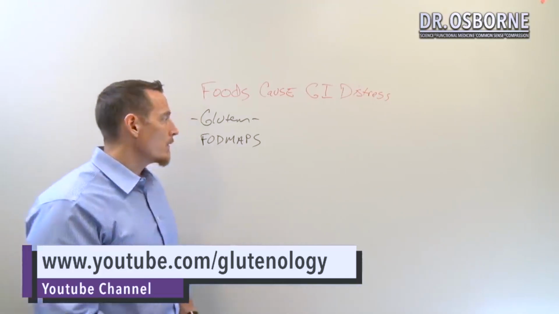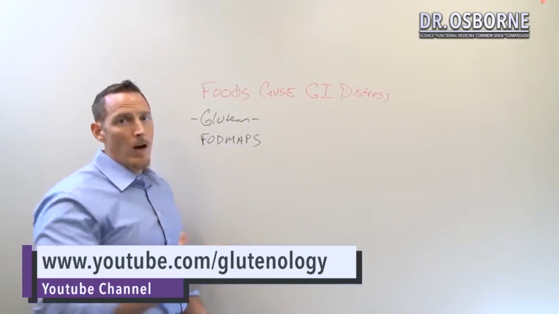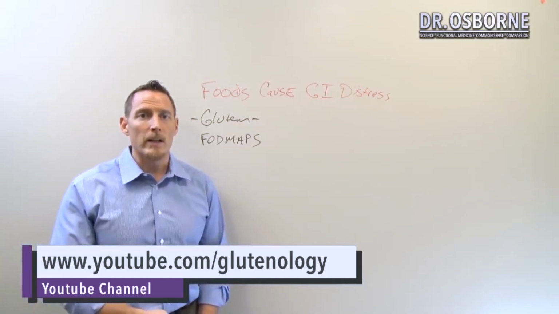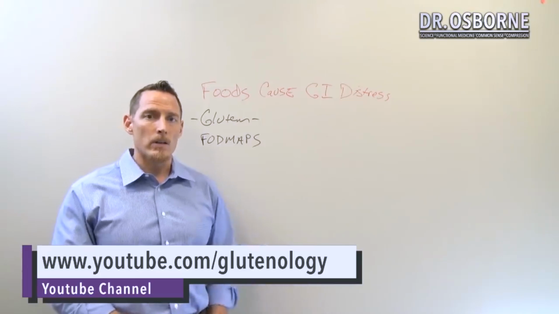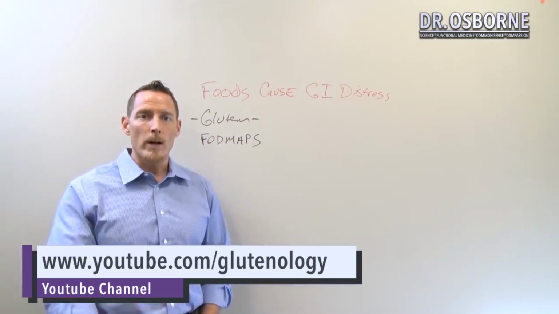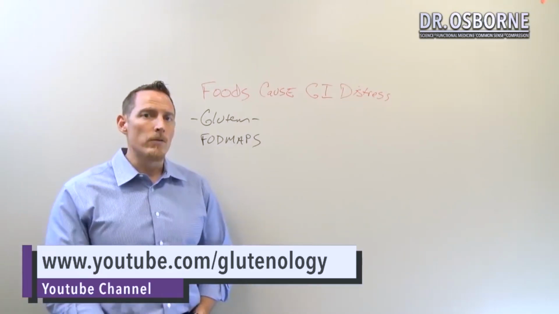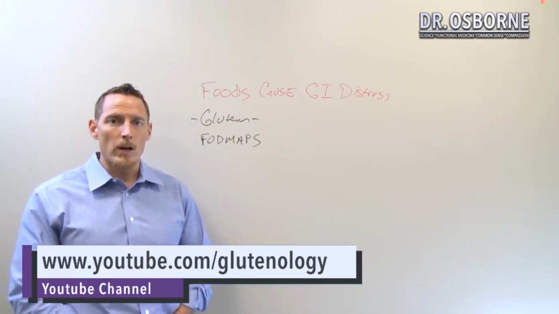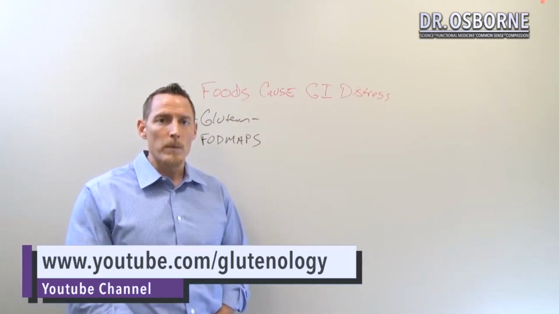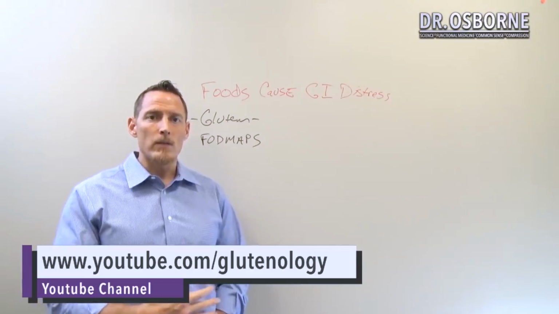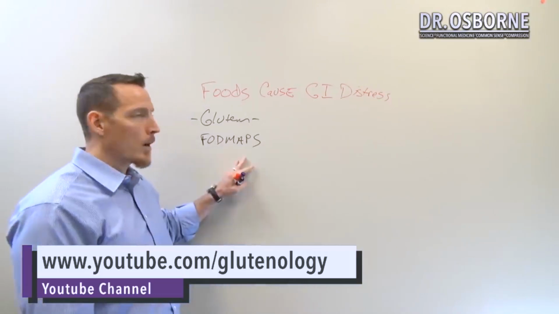A perfect example of a food high in FODMAPs, or high in fructose in this case, would be something like honey. Many people try to use honey as a natural sweetener to do their grain-free baking and find they don't do very well with it at all. So honey can be one of those things you want to pay close attention to. If it gives you a lot of gas and bloating, you may have a problem with FODMAPs.